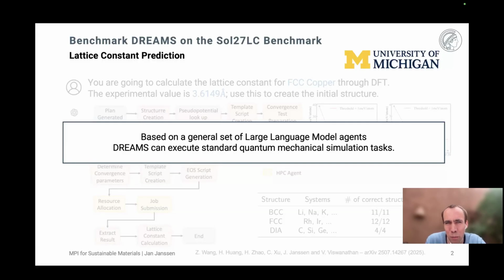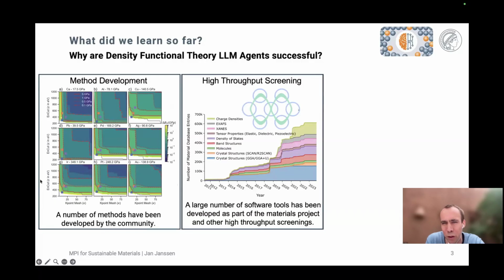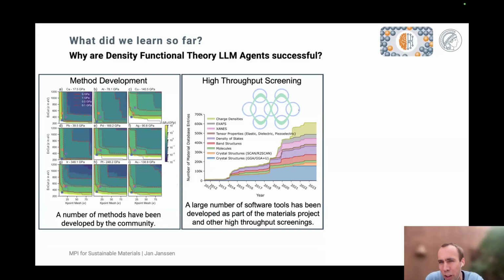And I think the important part there is that DFT is really a long time coming. This method development started roughly 50 years ago. In particular, over the last 15 years, there was a huge effort in different high throughput screening projects, really going over the whole periodic table, trying all the different combinations, and developing also a toolbox for this kind of high throughput screening. And when these tools and workflows are available, then building the agents on top is very simple. I just want to say this here as a disclaimer.